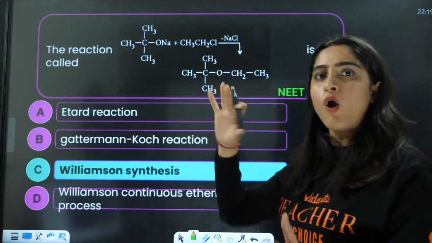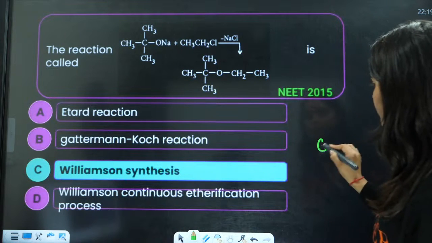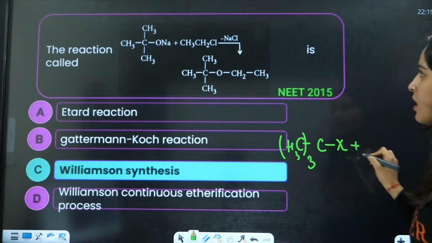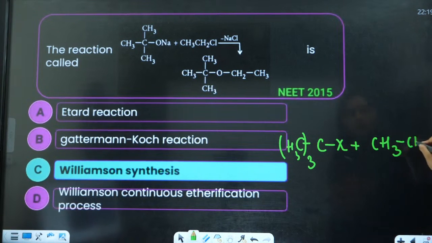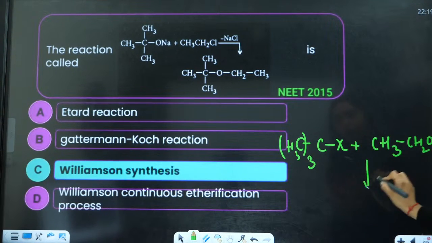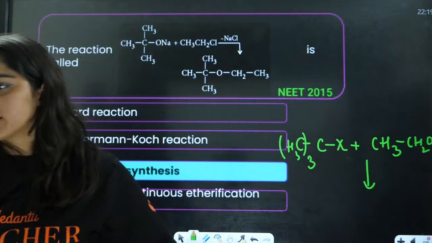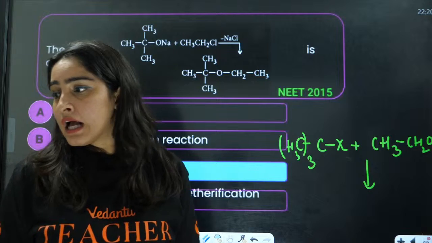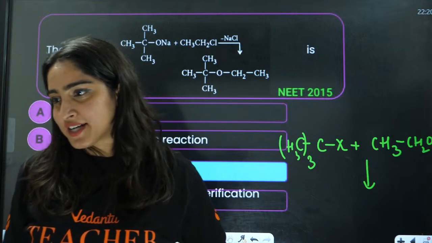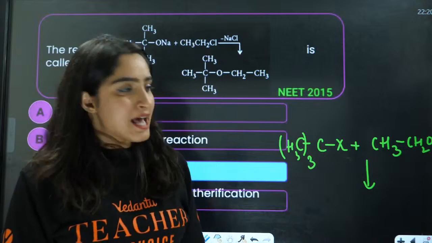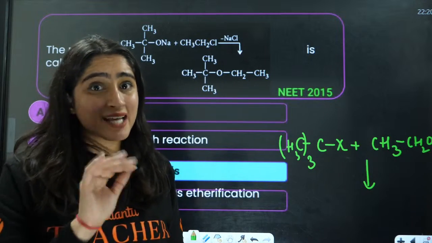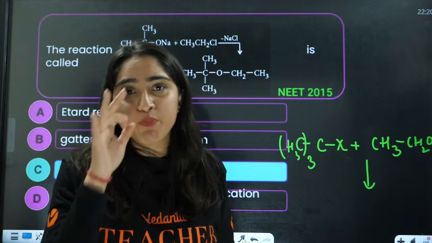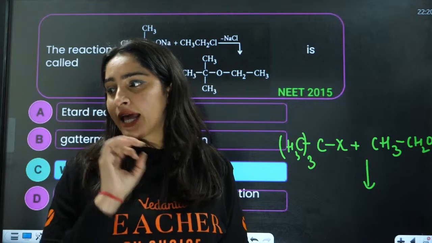But they can alter this and ask you: if you have (CH3)3C-X plus CH3CH2ONa, will this reaction take place or not? Everybody in the chat box. Can the halide be tertiary? Is it possible for a halide to be tertiary in case of Williamson?